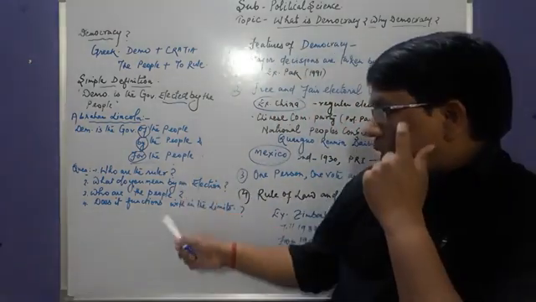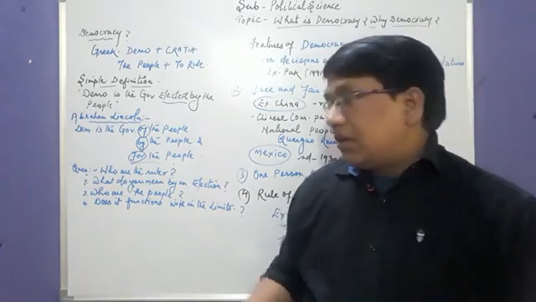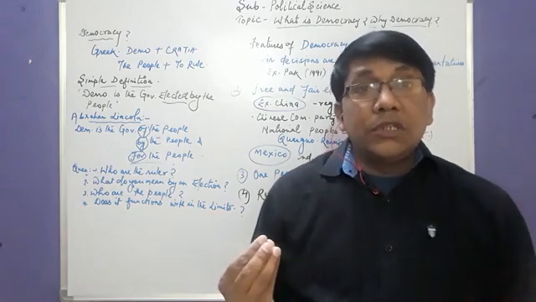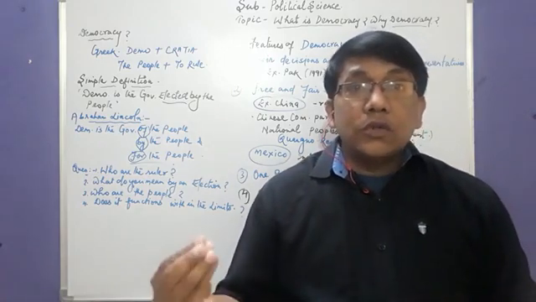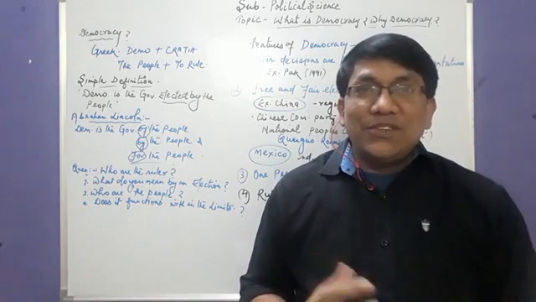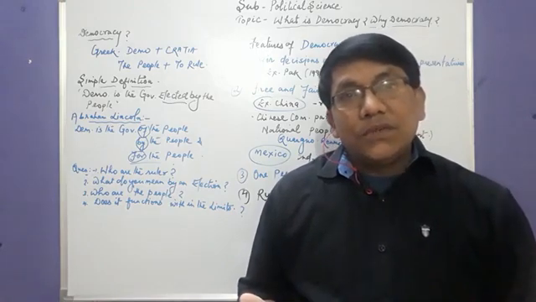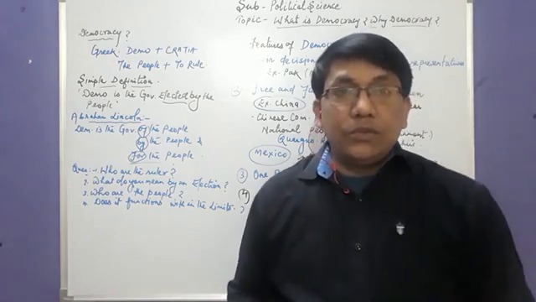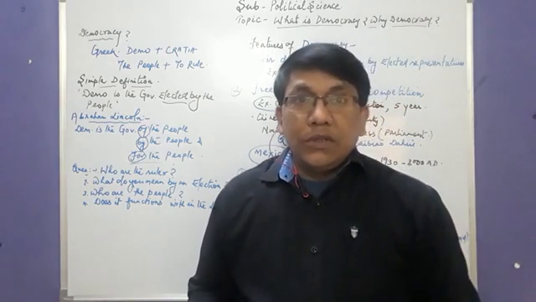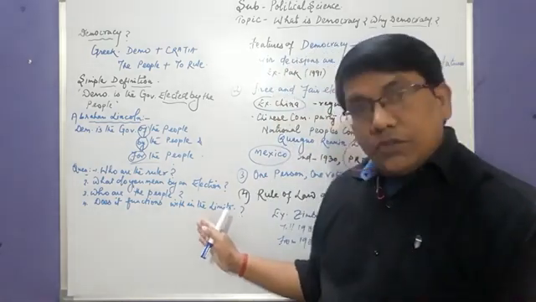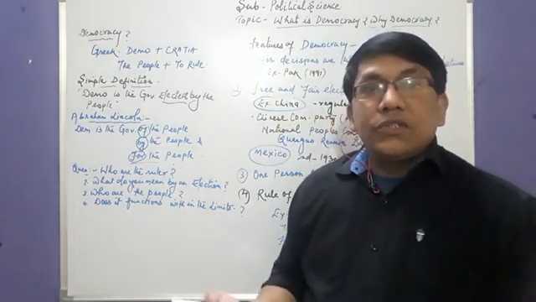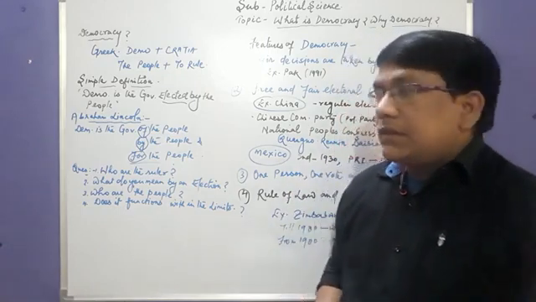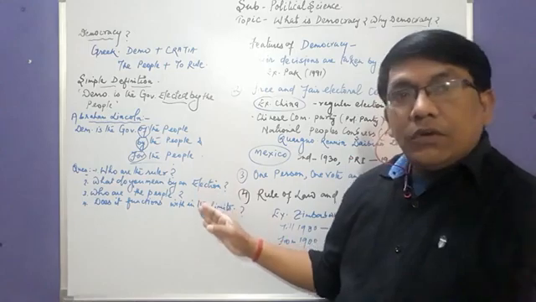Clear? Now, yes, definitely they have their own limits. Why do they have their own limits? Because democracy always works on the constitution, and the constitution is not beyond limits. It sets the limits for the rulers. Clear? So we have a constitution. The constitution is the law book on which the country will be ruled. That's it. Clear? So we have all these answers.